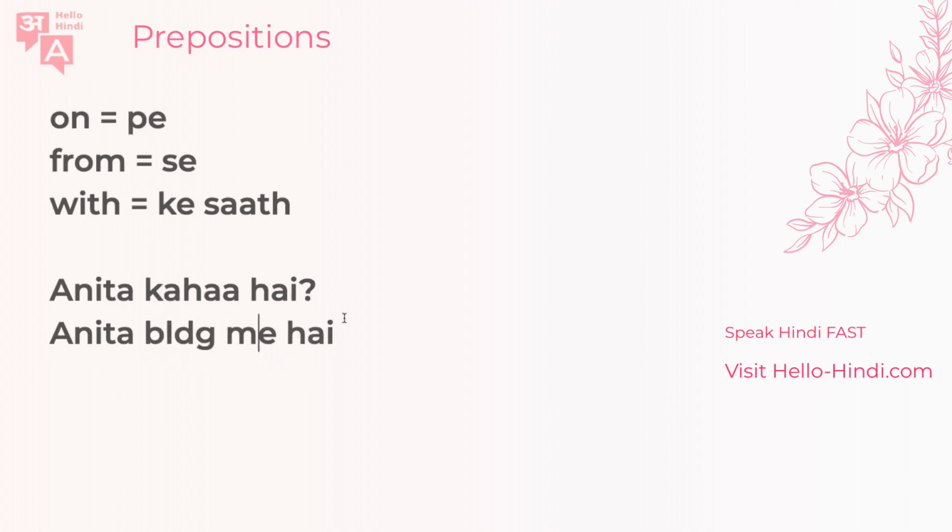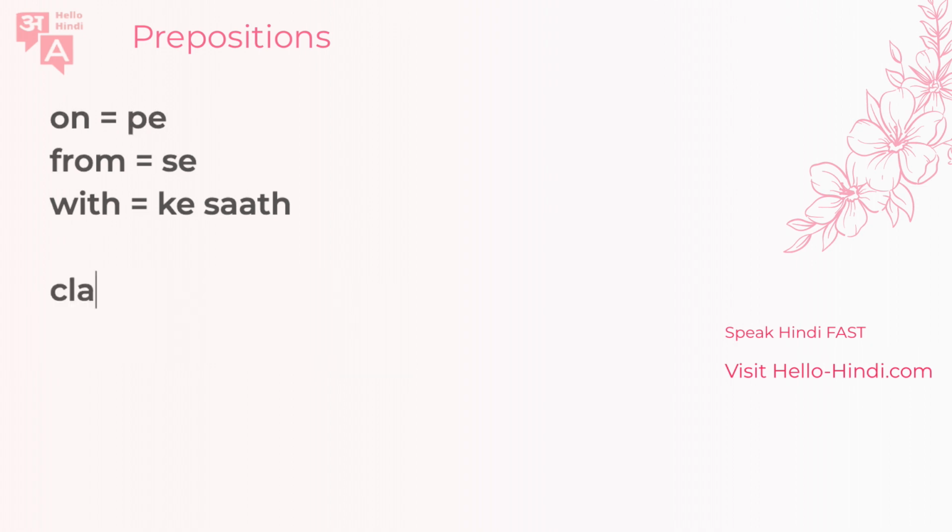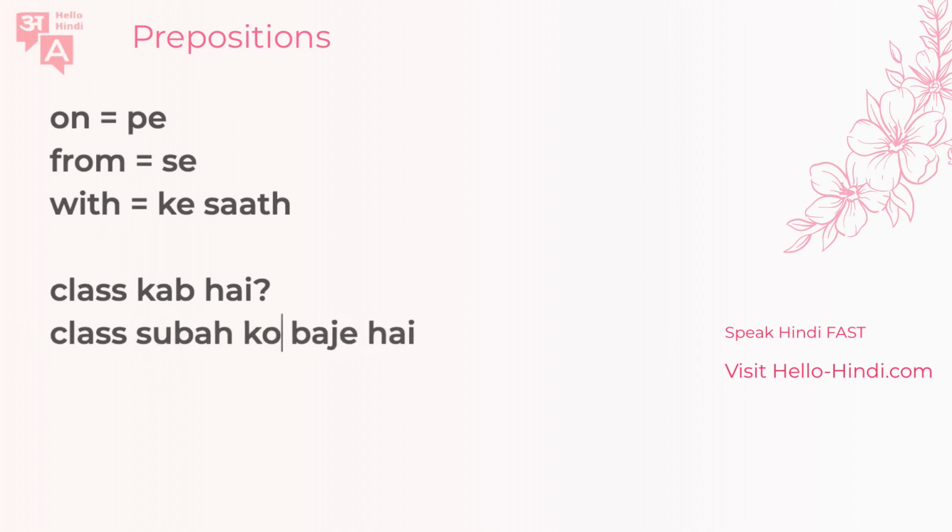Okay, one more. Class kab hai? Kab is the question word, when. So class kab hai? Class 3 baje hai. What would this mean? Class 3 baje hai. You can try one more as well. How can you say the class is in the morning? You can say class subah ko hai. Class subah ko hai. That means in the morning.